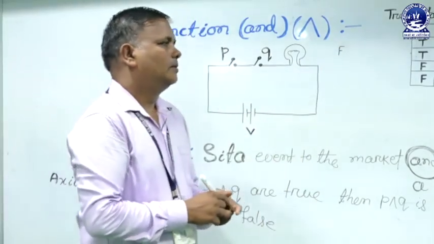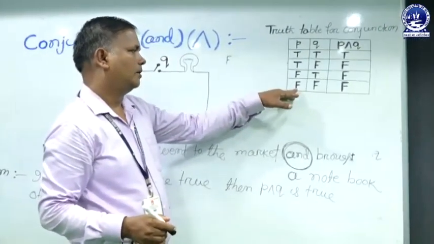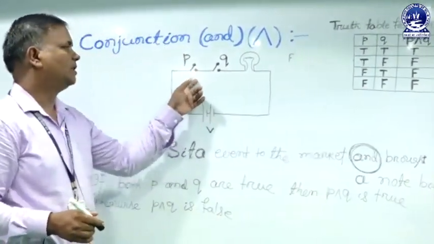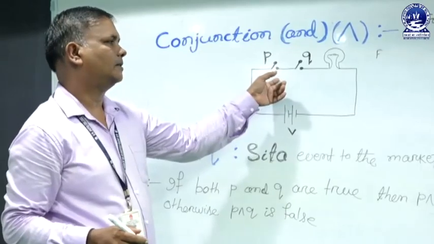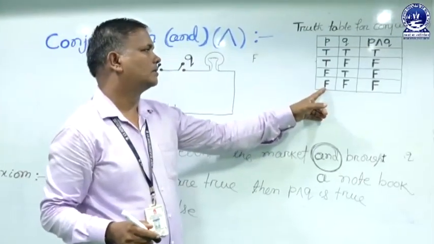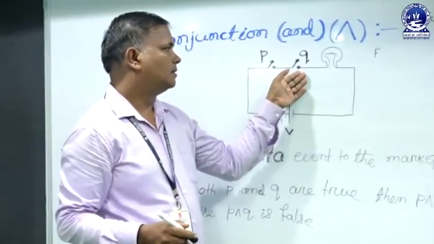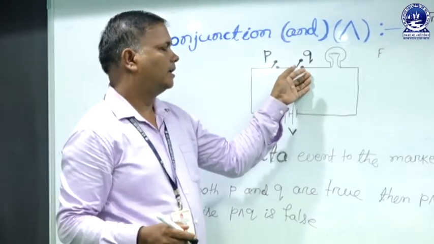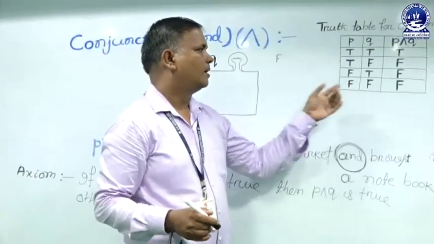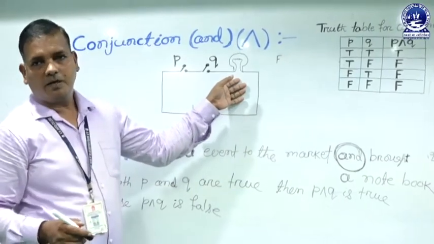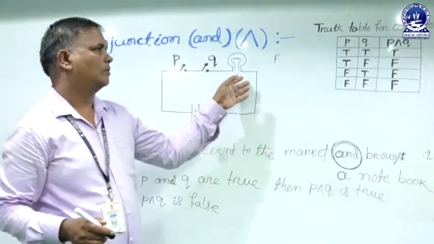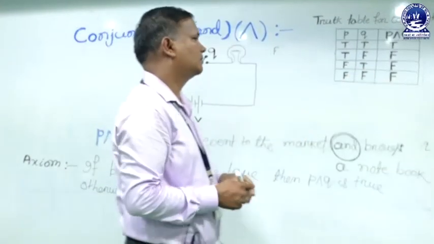So first of all, from the last row, if we disconnect the key P, so it is false. If you disconnect the second key Q, so it is false. So the ball cannot glow, so it is false.